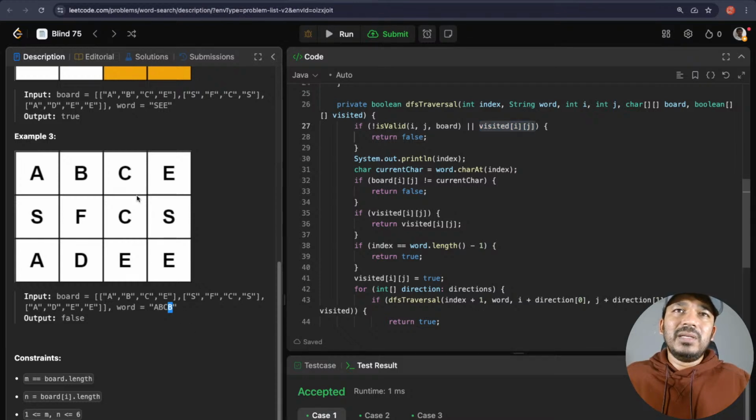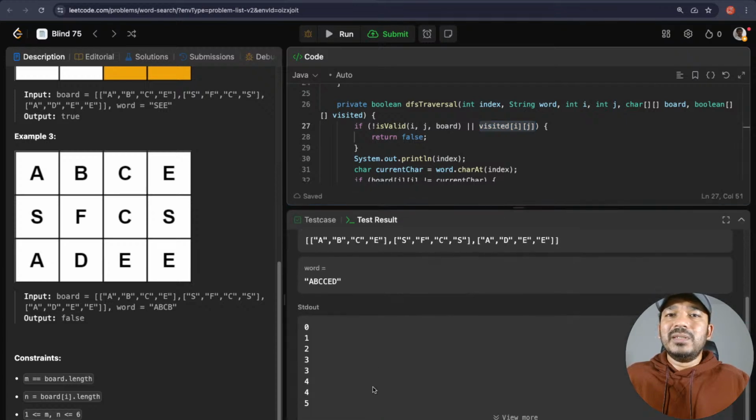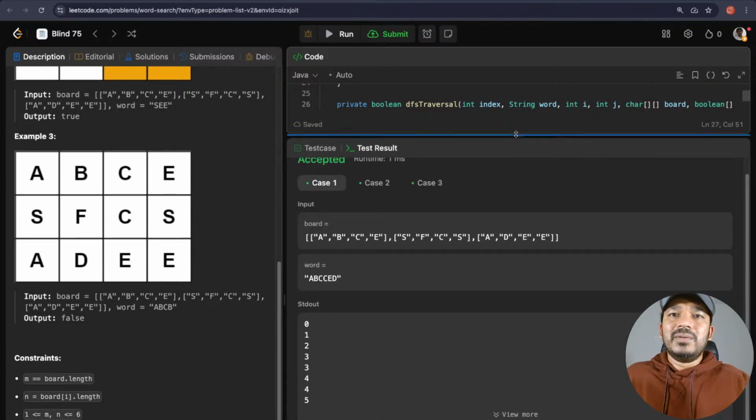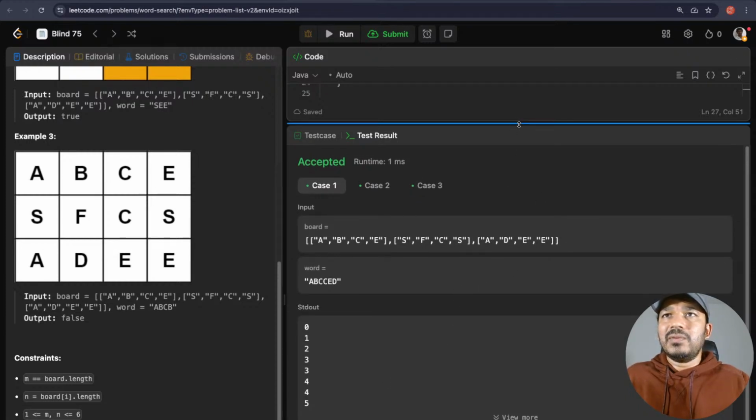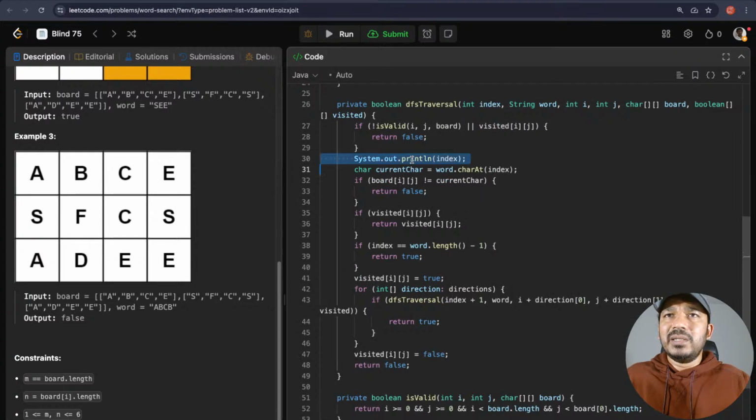So it could be this one neighbor, and top one neighbor, which is invalid, and then the left one neighbor. Since I did not mark this as visited, it was considering this also, and A, B, C, B, it was returning it as true. Now since I am checking if this is already visited once, then return false. Now it is just returning it as false for this case. Before that, it was returning it as true. I think it will traverse only until here. Okay, I can remove my print now.